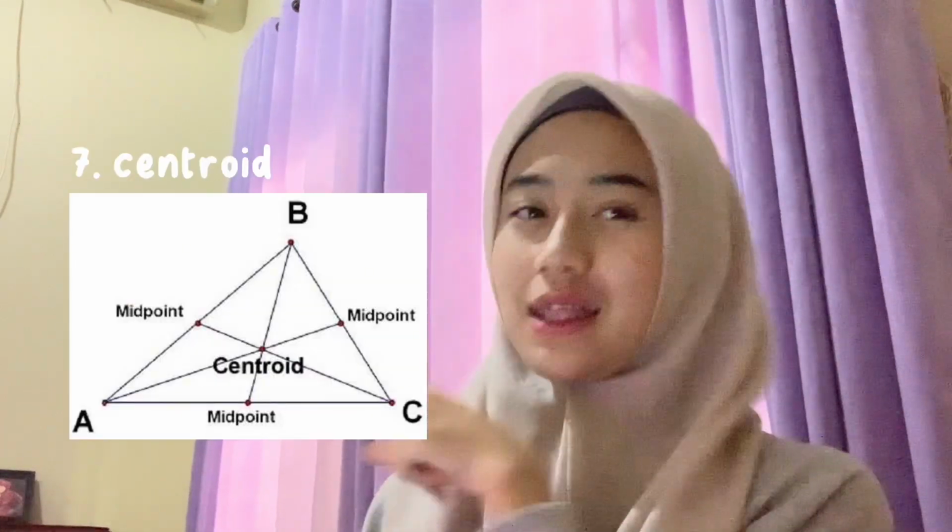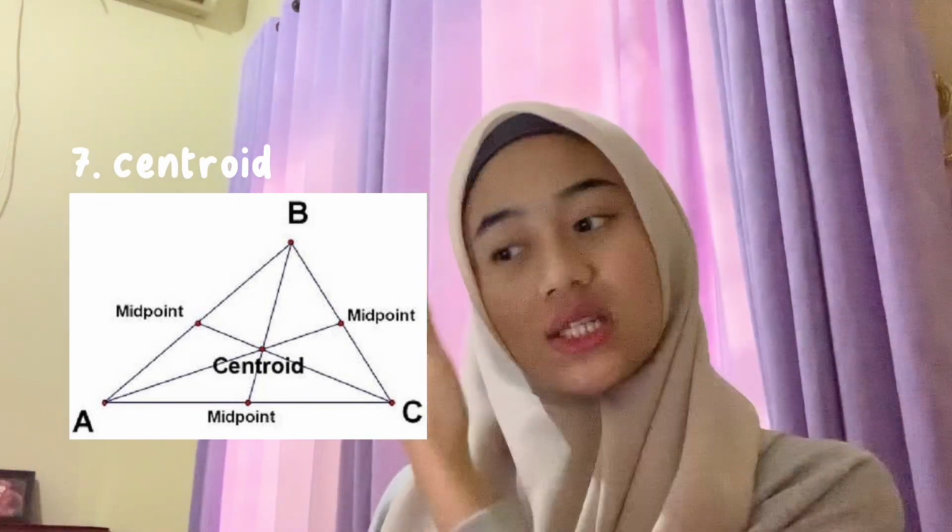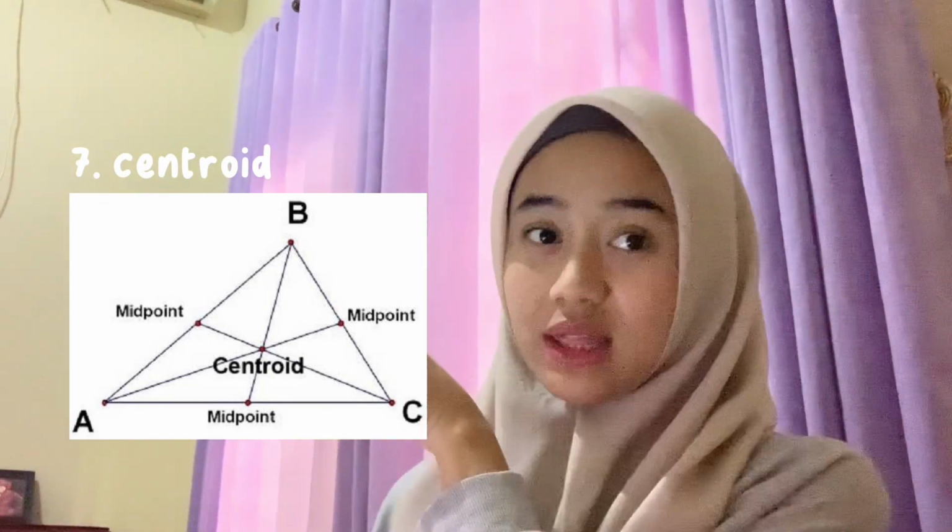The seventh vocabulary is centroid, or in bahasa is titik pusat. A centroid in math is a point of intersection of the 3 medians of a triangle. So the example in here too, there is a triangle with the centroid in the middle of the triangle.